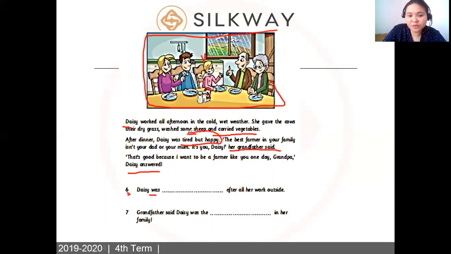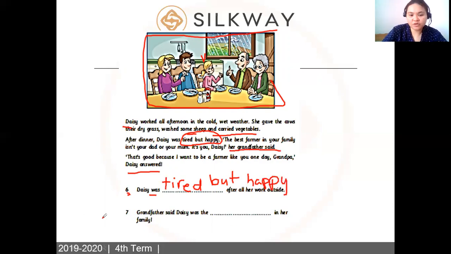It says here she was tired but then she's happy. So all you need to say is tired but happy, right?